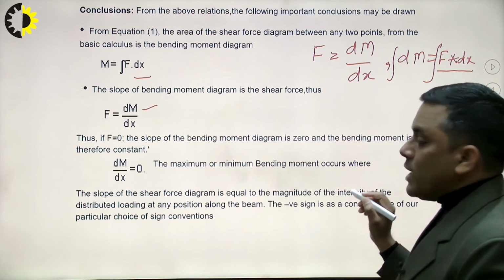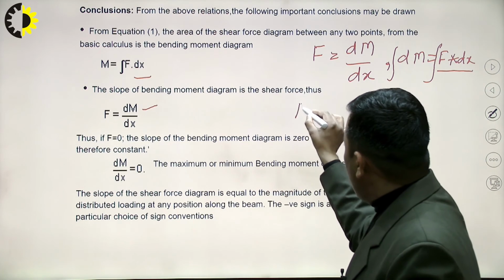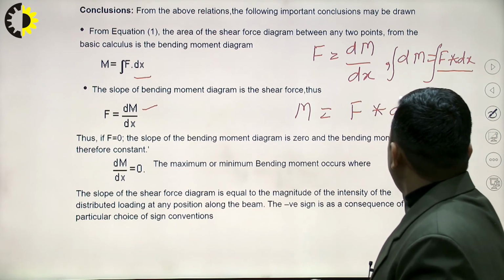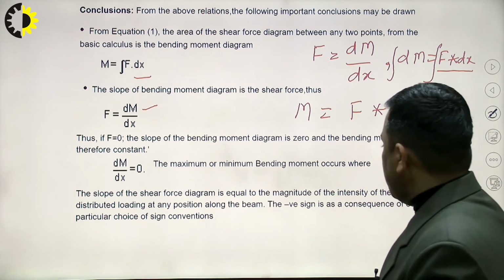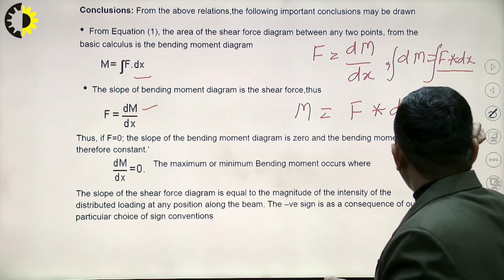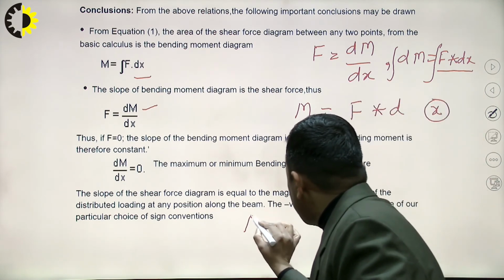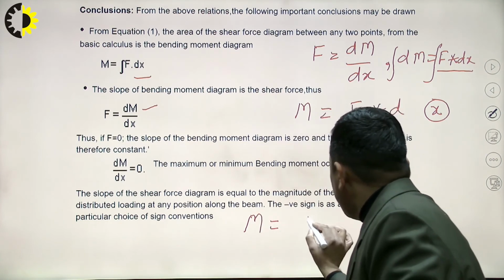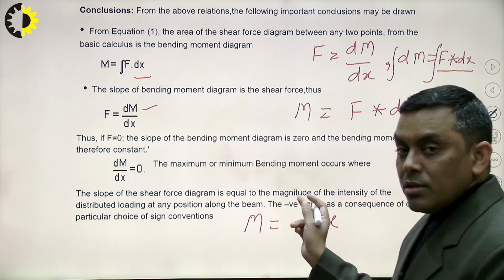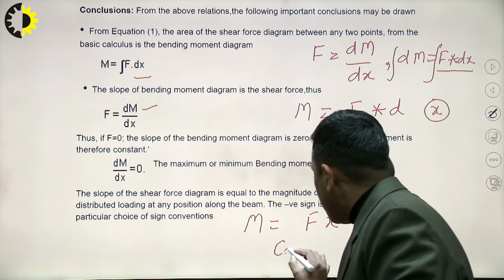One more thing which we can get from here is that moment we generally write in terms of F into d, which means force into distance. So if we are writing the moment equation, obviously the x term, the distance term, will come into the picture. If the bending moment equation is in the form of Fx, then for the shear force equation we have to differentiate this, so the shear force equation will be constant.